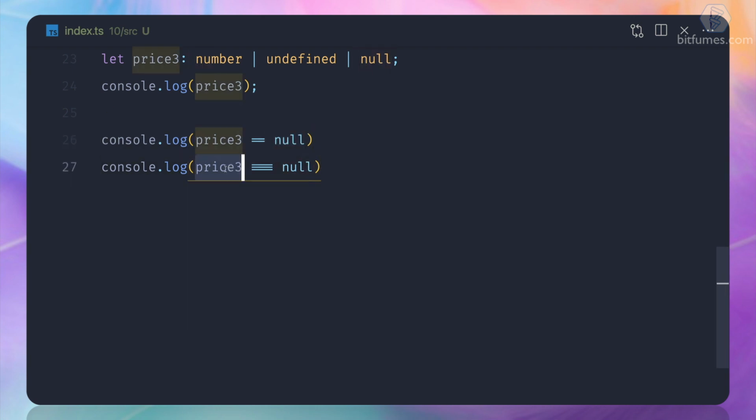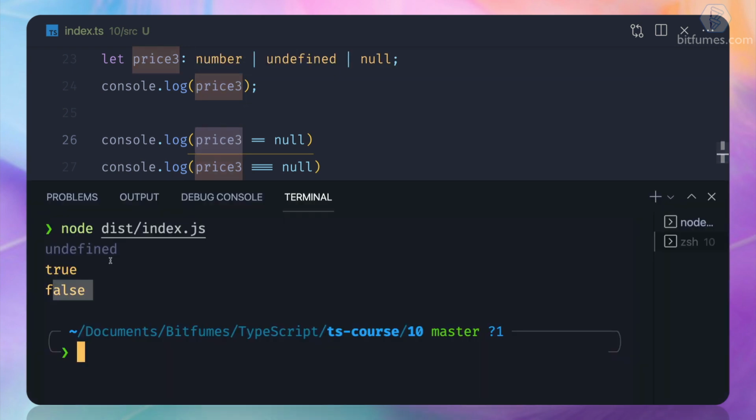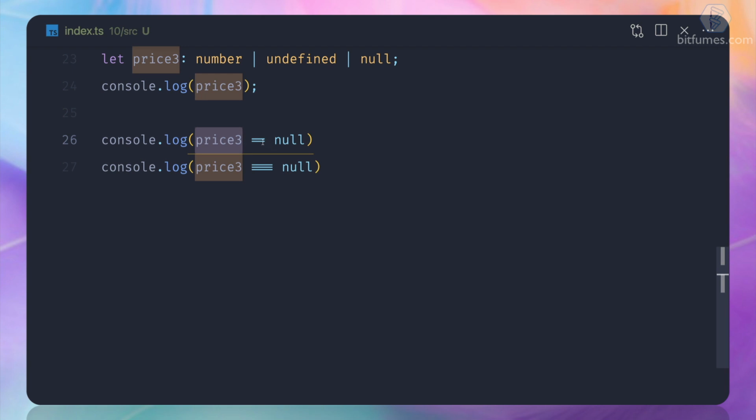So see, when we do the comparison, we are checking for the value. When we are using the double sign, it's just checking the value, and when we use triple equal to, it's checking the value along with the type. See, here it says price3, is it null? What is the actual value? We know the actual value is undefined, and undefined and null are similar. Okay, obviously not the same but similar.